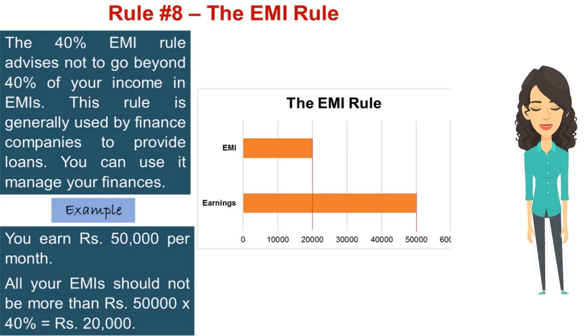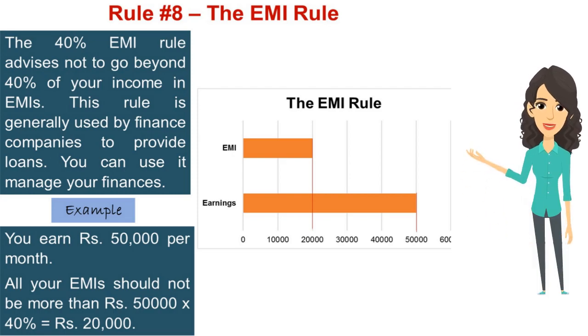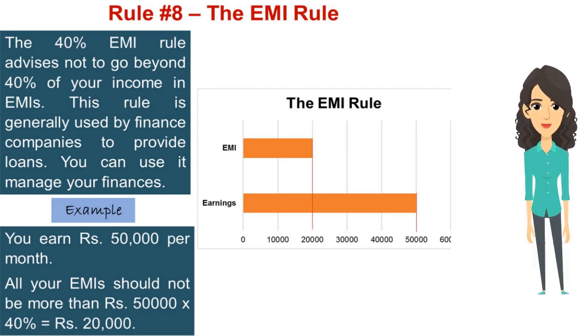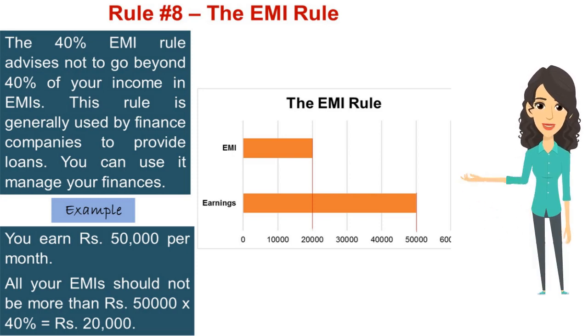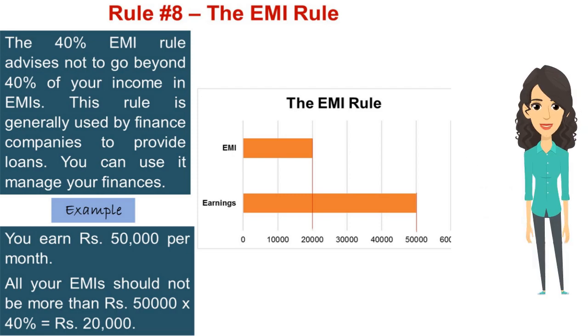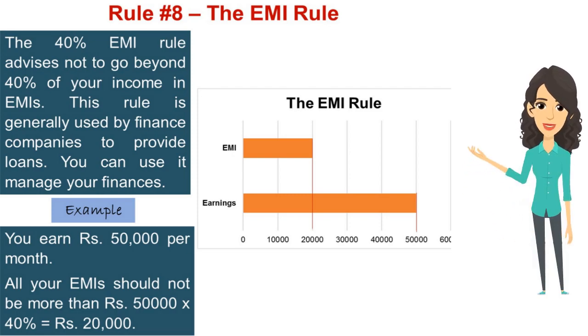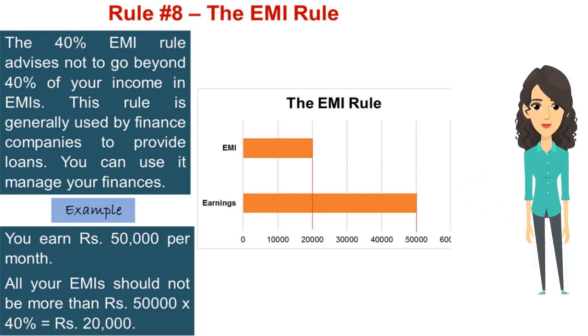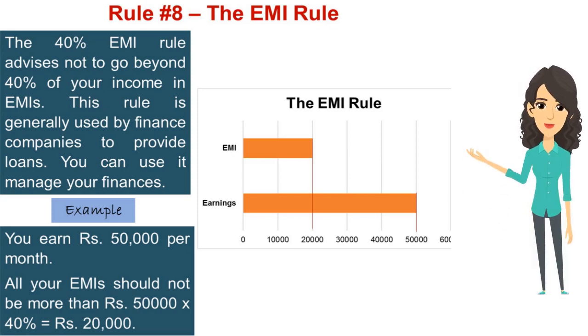Rule number 8, the EMI rule. The EMI rule advises not to go beyond 40% of your income in EMI. This rule is generally used by finance companies to provide loans. Let's take an example. Suppose you earn 50,000 rupees per month. As per this rule, all your EMI should not be more than 50,000 multiplied by 40%, that is 20,000 rupees.